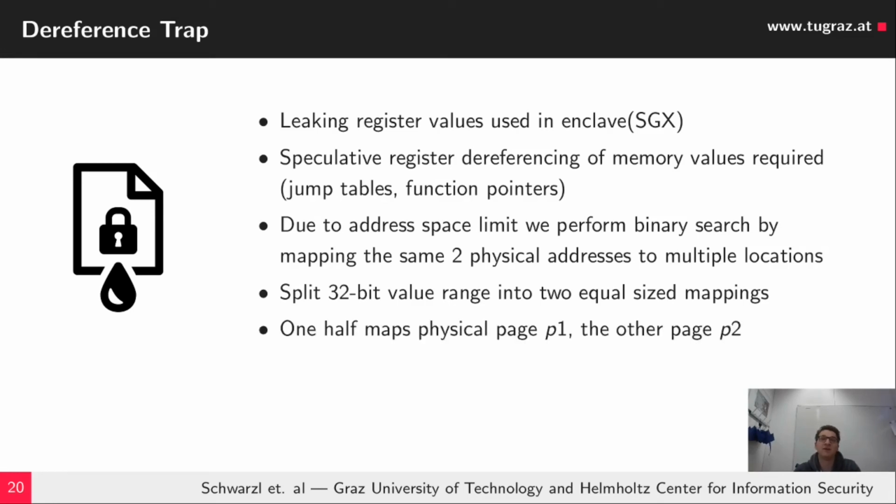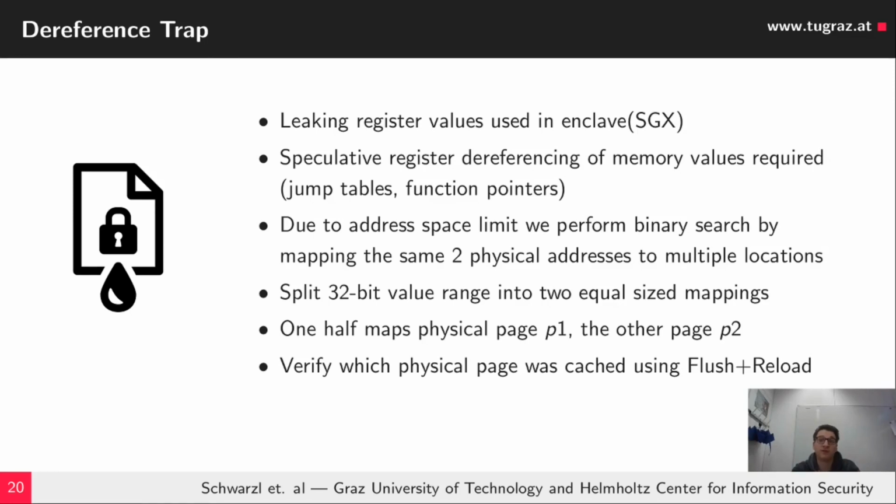So we map on one half page 1 and on the other half page 2. Using Flush+Reload, we then verify which one of those 2 halves was cached, and then using a kind of binary search approach, we can repeat this and make the range where the actual value is located smaller and smaller until cache line granularity.